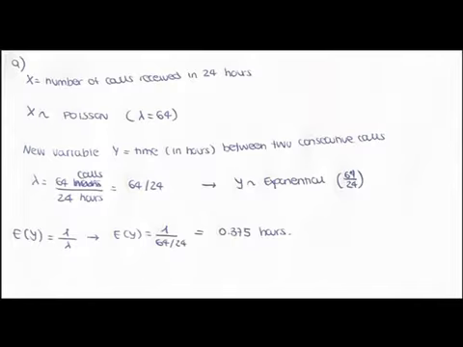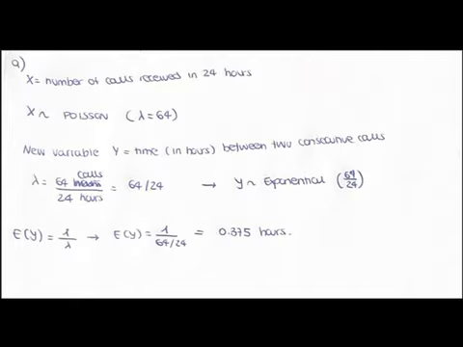First of all, in this statement, we have been told that the number of calls received daily, in 24 hours, by a towing service follows a Poisson distribution with an average of 64 calls. Therefore, we define the random variable as x equals the number of calls received in 24 hours.